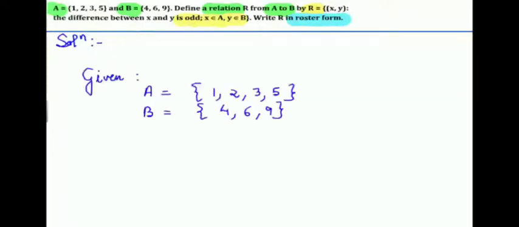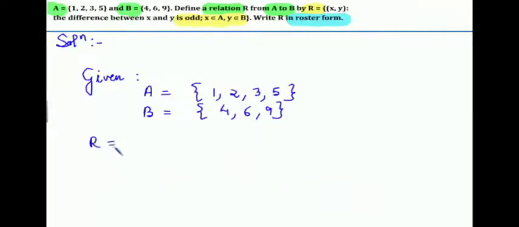So in short, in this question we have to just find the relation, और यहाँ पे आपको x and y both, x belongs to A and y belongs to B, where A is equal to 1, 2, 3, 5 and B is equal to 4, 6, 9. A is our first set and B is our second set. So A to B, we have to find the relation from A to B. XY, the difference between x and y is odd.